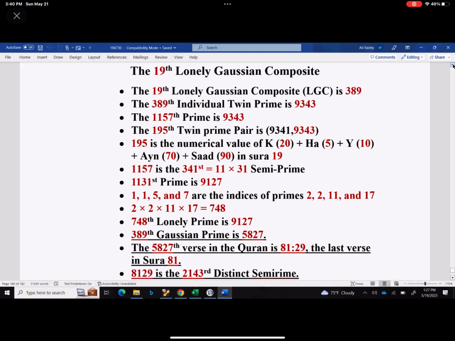The 195th twin prime pair is 9341, 9343. But 195 is the numerical value of Kaf Ha Ya Ain Sad in chapter 19. Okay, so you can follow that. I've given you the numerical value of this. Okay, and then 1157.